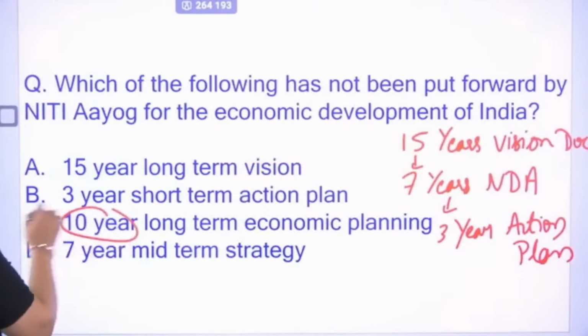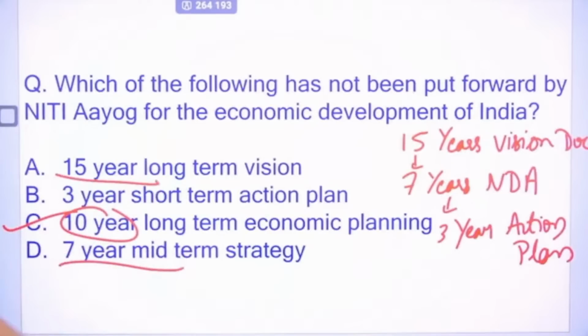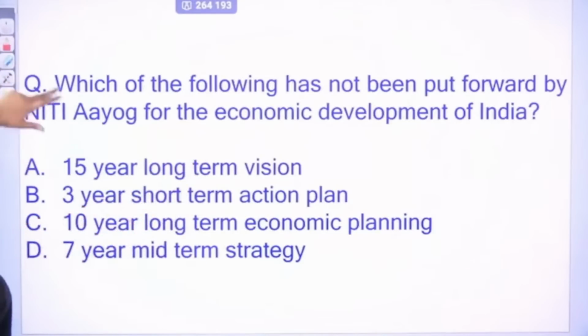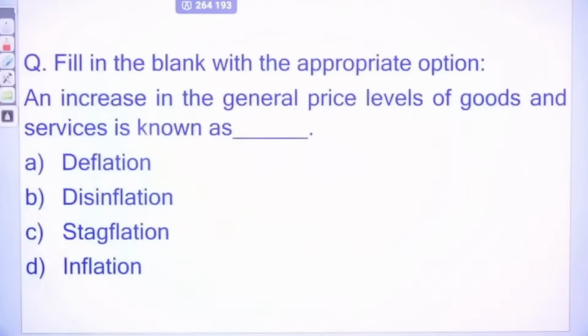So it does not have a 10-year long-term economic planning. It has a 15-year vision document. It has a 7 years national development agenda. It has a 3 years action plan, but not a 10 years long-term economic plan. So the right answer will be your C option. Okay, next. Fill in the blanks.